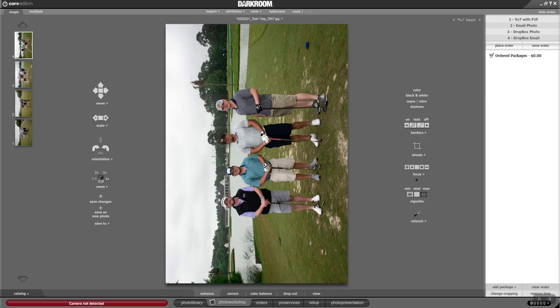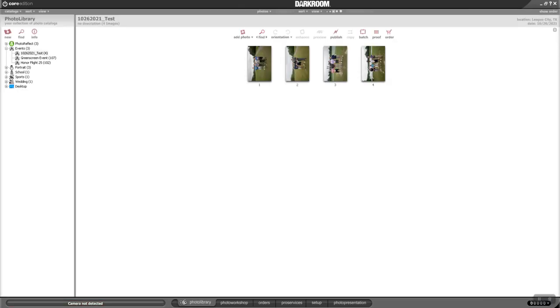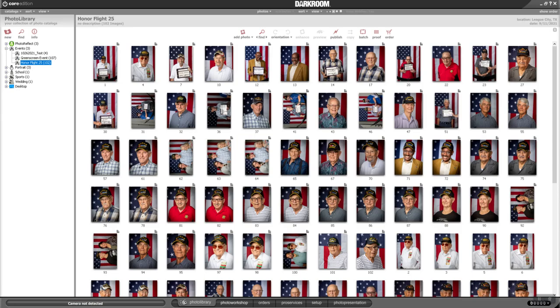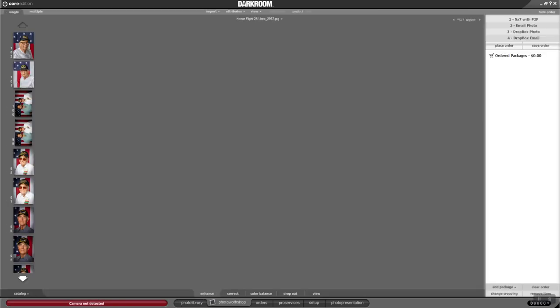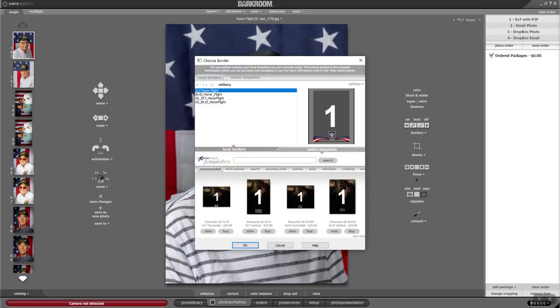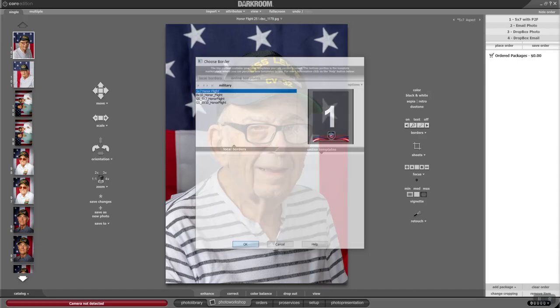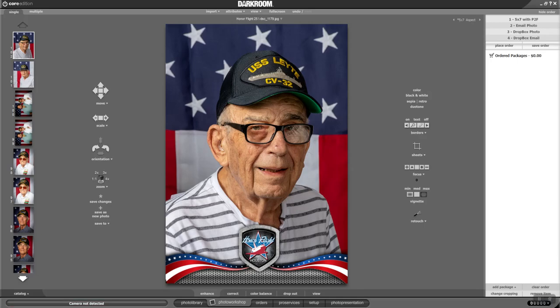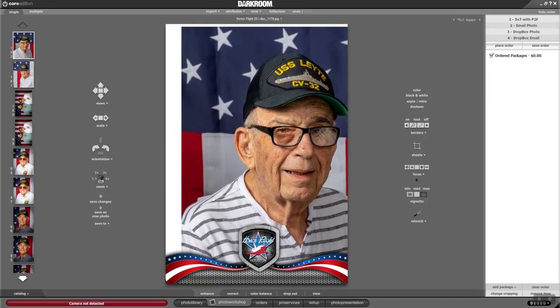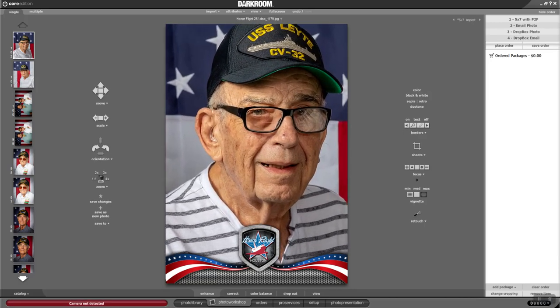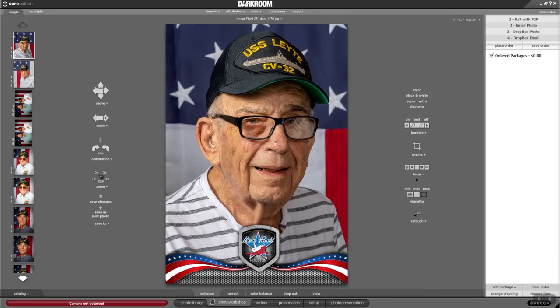Let me change to another group. I'm going to go into this Honor Flight one. Go back down here to Photo Workshop, and once I click on a picture, hit the letter B. I have one in here already for Honor Flight. So Honor Flight 5x7, that'll be okay. And you notice it puts this border down here at the bottom. Now, if you want to move this picture around, just click with your mouse and drag it, or scroll with the scroll wheel, and it'll zoom it in and out to make it fit better.